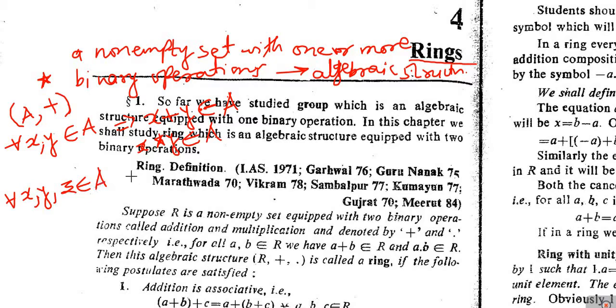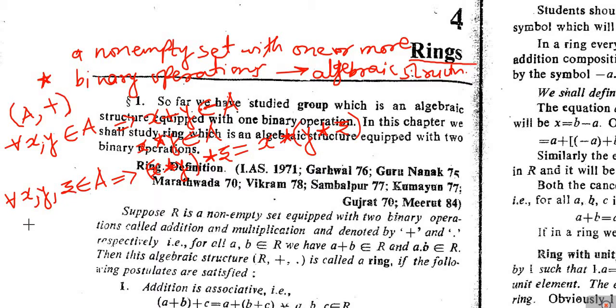Then the second property was the associativity, which means for all x, y, z belonging to A. If we take any three members x, y, z in A, not necessarily distinct, they may be the same also, then we should have (x star y) star z equal to x star (y star z). We are considering star as the binary operation; if it is plus, then in place of star there will be plus. This is the associativity.